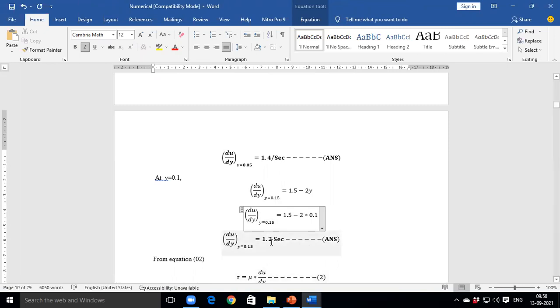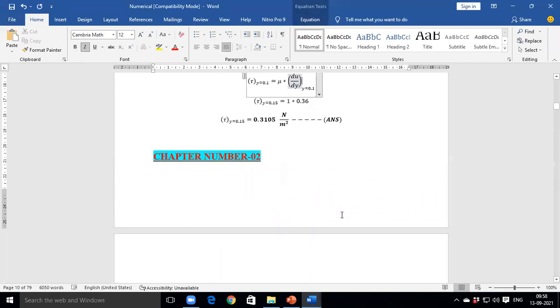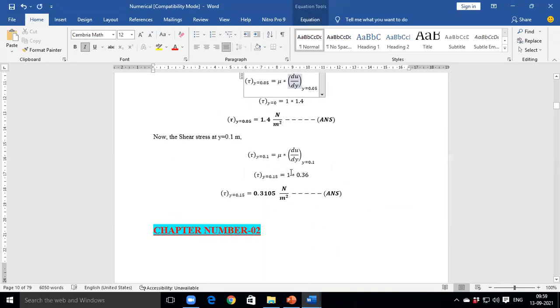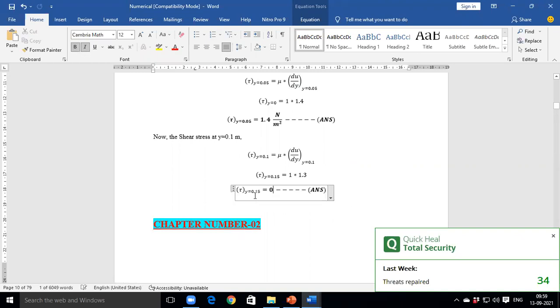Lalit, you do the calculation carefully. One mistake is happening. We need to put 0.1, but before that we put 0.15, which is not required. It requires 0.1. So the result is 1.3. Correct.